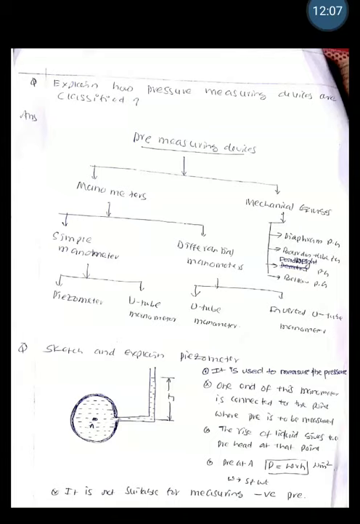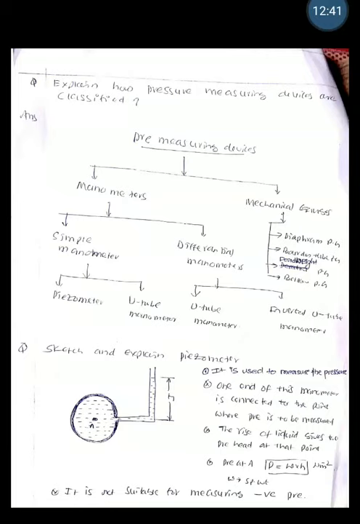The manometers are again classified as simple manometer and differential manometer. In simple manometer, there is a piezometer and also a U-tube manometer. Whereas in differential manometer, there is a U-tube differential manometer and an inverted U-tube differential manometer. The mechanical gauges, which work on the principle of mechanical energy, are classified as diaphragm pressure gauge, Bourdon tube pressure gauge, dead weight pressure gauge, and bellows pressure gauge.